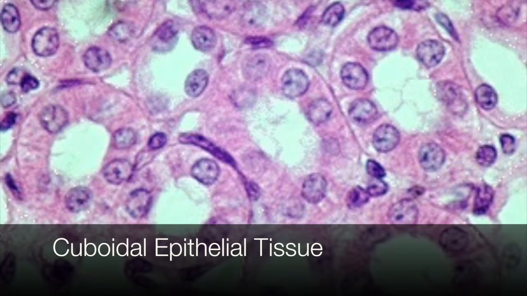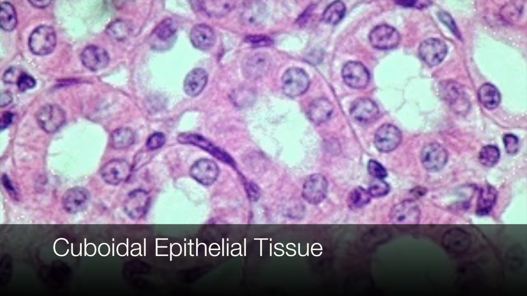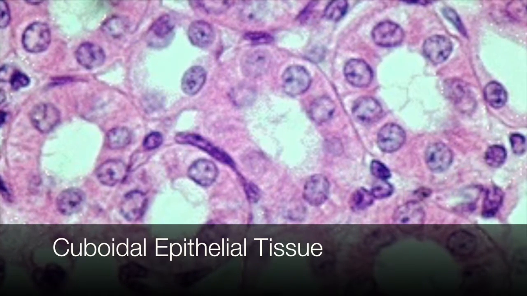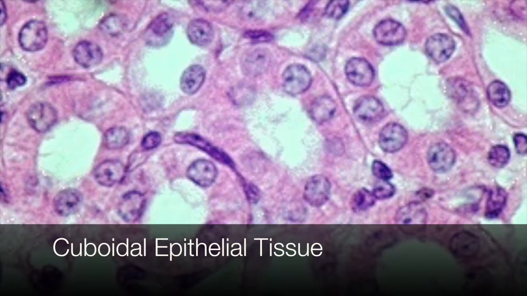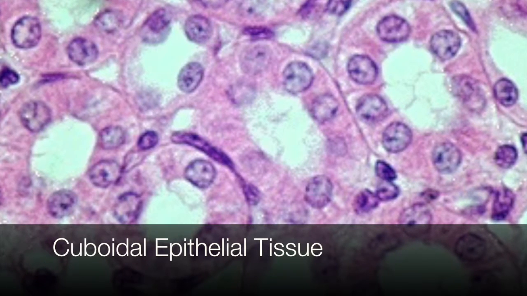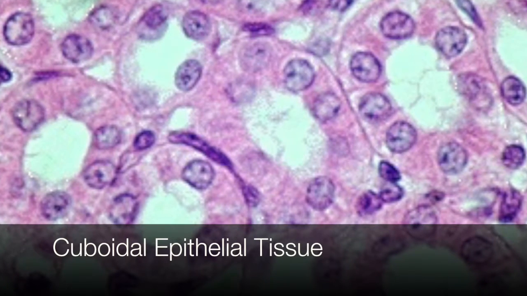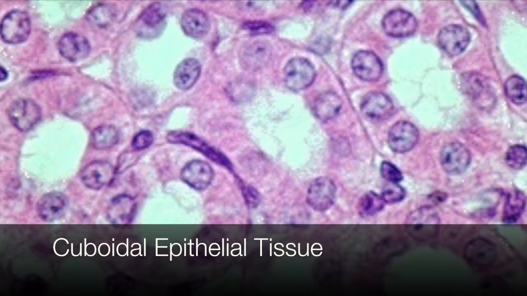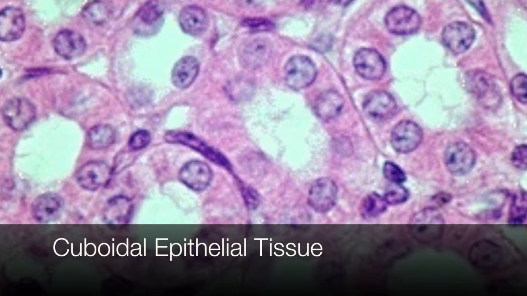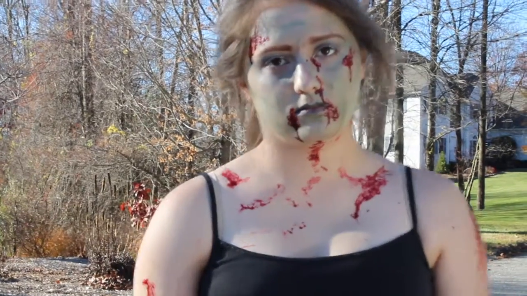There are certain types of tissues in your body called epithelial tissues. Simple cuboidal tissue is found in the ducts of glands in the kidney. This epithelial tissue's function is absorption, the diffusion of gases and other nutrients, and secretion, the release of specific chemical substances such as hormones, enzymes, and lubricating substances. Decomposition of simple cuboidal tissue, for example the kidney, results in tissue becoming flabby as it darkens and later becomes green. The kidney can no longer secrete the hormones or enzymes needed for bodily functions. The zombie is negatively impacted as the kidneys filter the blood, and if they begin to decompose, the infected blood spreads bacteria and spreads decomposition.